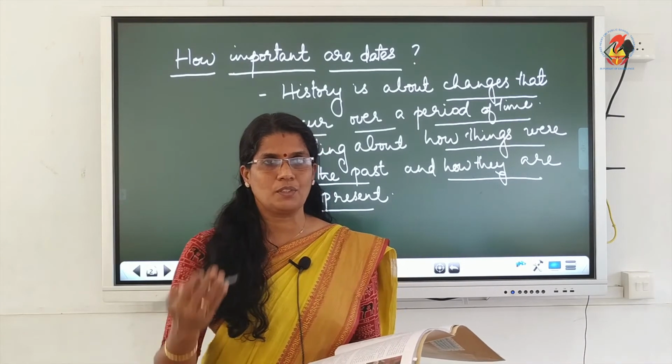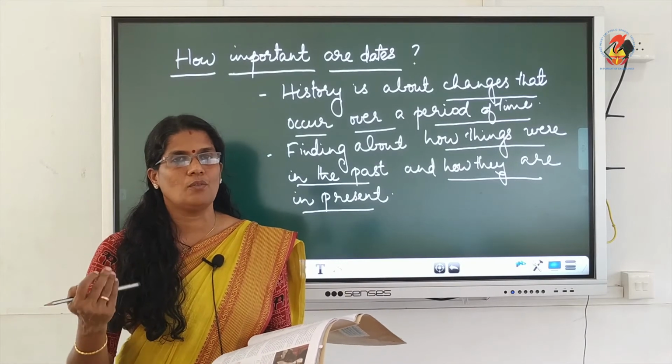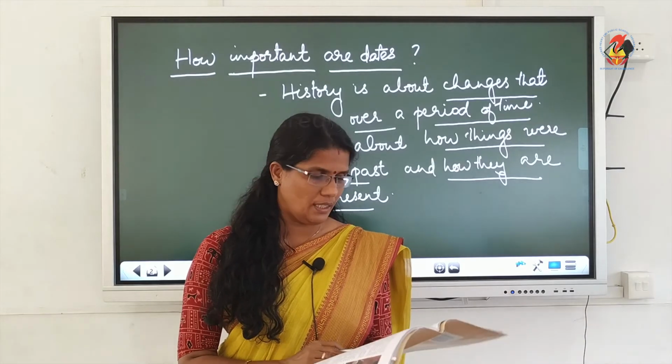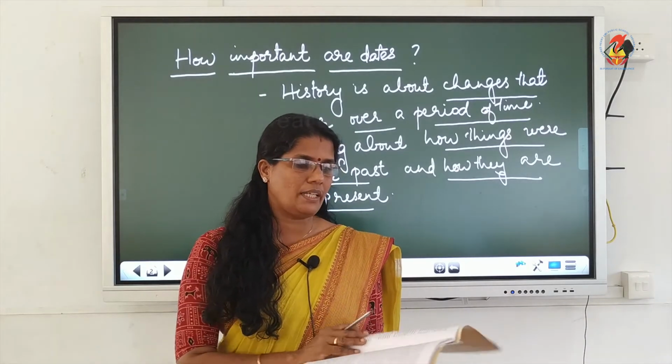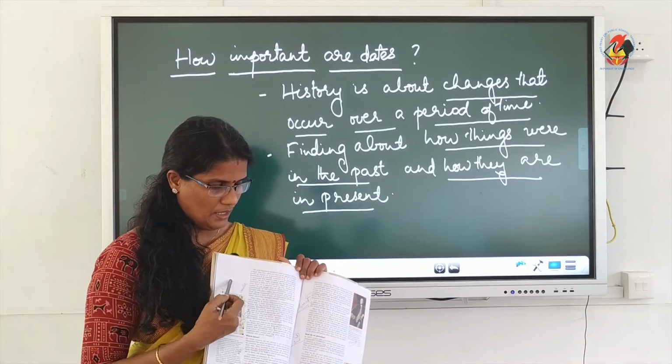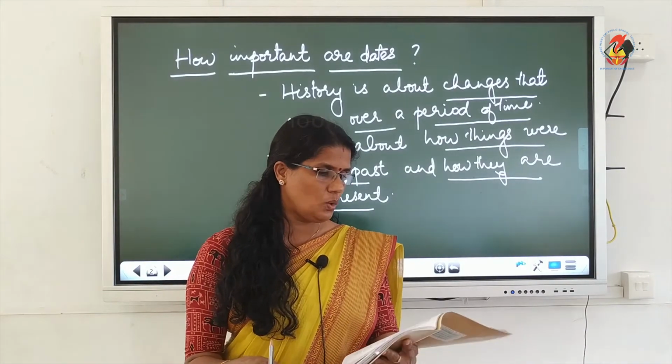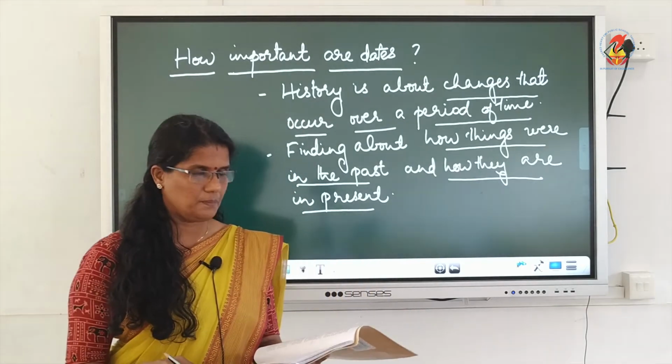So, there are two types of history, one is about the past and one is about the present. So, these two paragraphs you need to underline and just write down beside this, history of past and history of present. Page number 2, second and third paragraph.